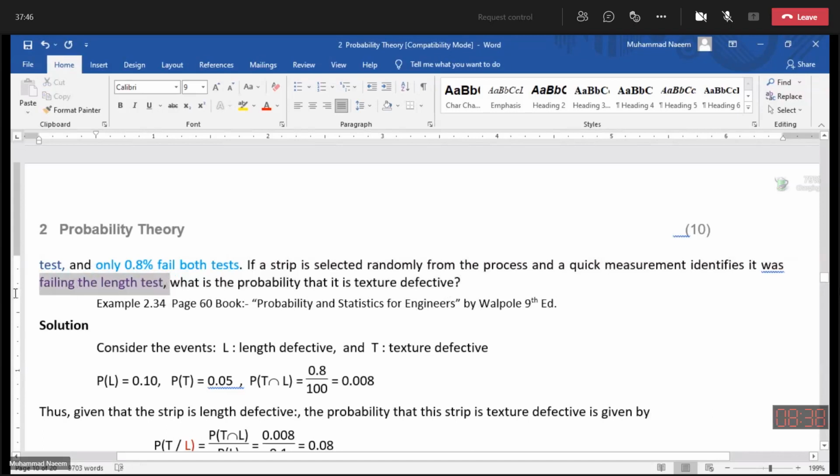This is our if sentence. If the strip is failing the length test, then find the probability that it is also failing the texture test. It is also texture defective.